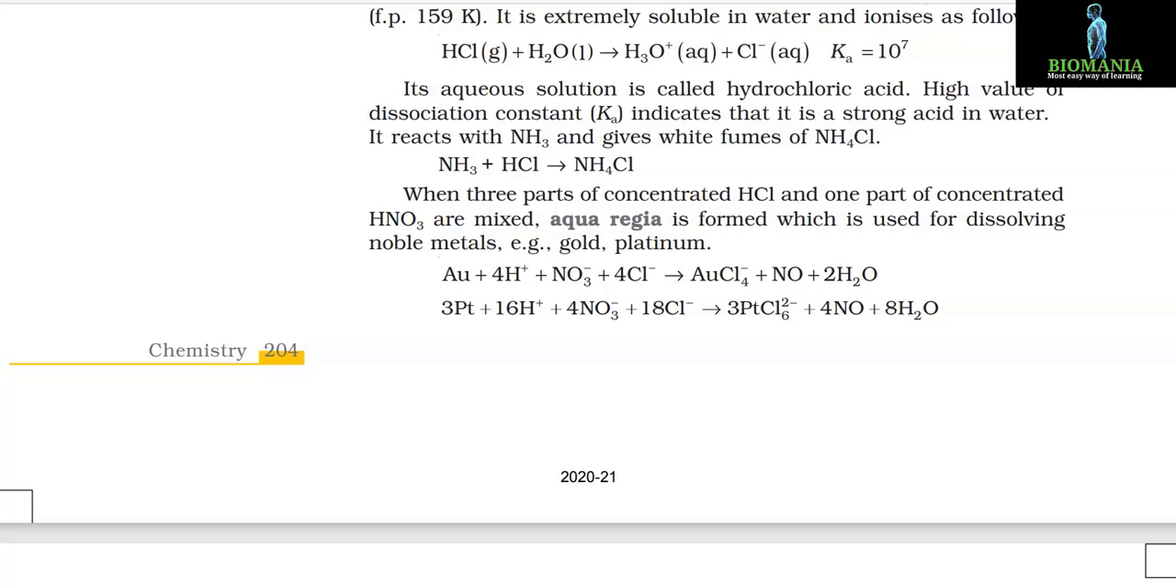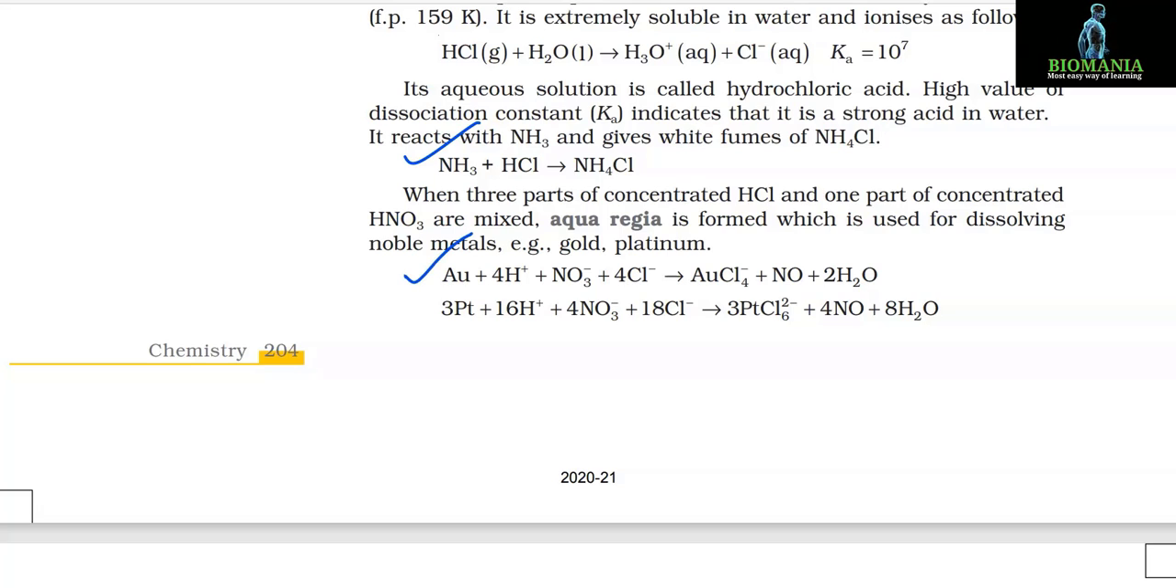High value of dissociation constant, that is Ka, indicates that it is a strong acid in water. It reacts with NH3 and gives white fumes of NH4Cl. NH3 plus HCl gives NH4Cl. When 3 parts of concentrated HCl and 1 part of concentrated HNO3 are mixed, aqua regia is formed, which is used for dissolving noble metals. Example, gold, platinum.